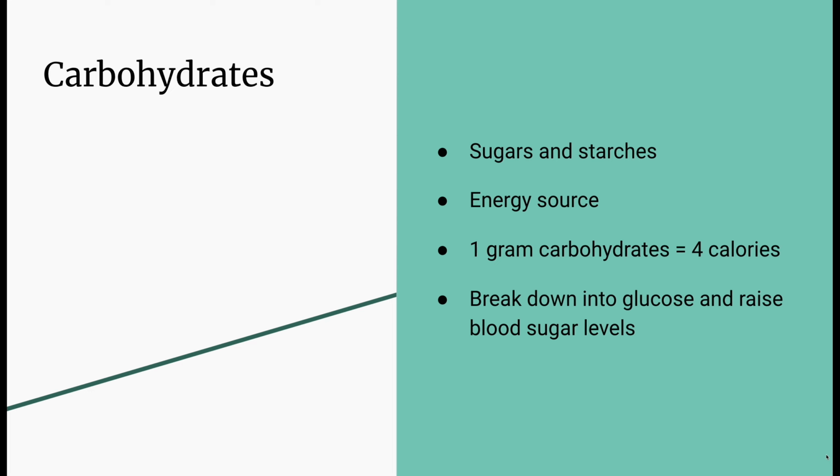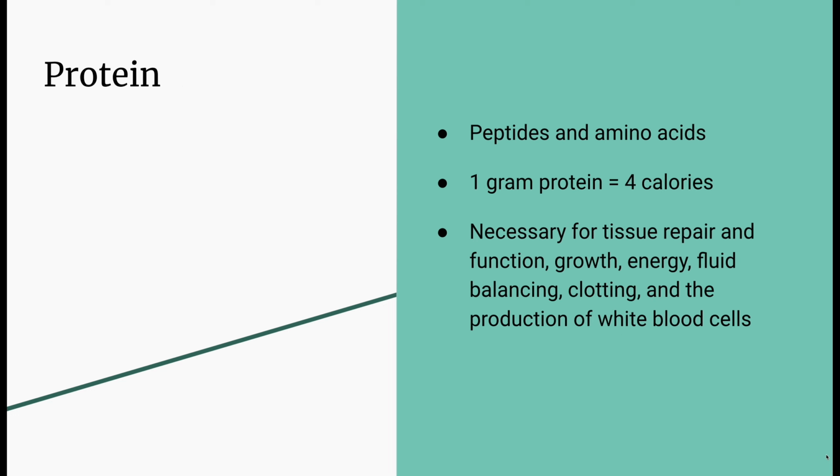Carbohydrates are sugars and starches and are an important energy source. Each gram of carbohydrates provides 4 calories. Carbohydrates break down into glucose and raise blood sugar levels. Diabetics should limit carbohydrate intake to maintain blood sugar levels in a healthy range. Proteins are peptides and amino acids that provide 4 calories per gram. Proteins are necessary for tissue repair and function, growth, energy, fluid balance, clotting, and the production of white blood cells.